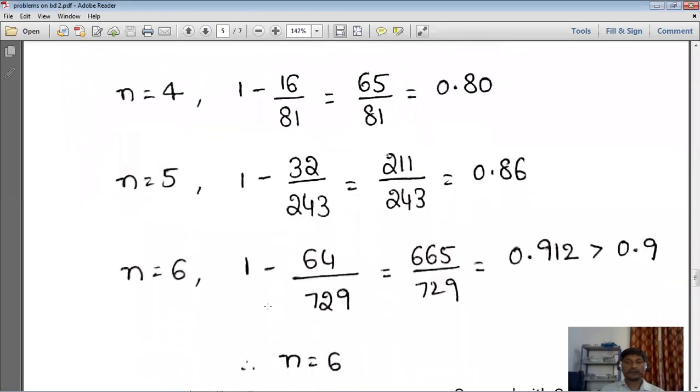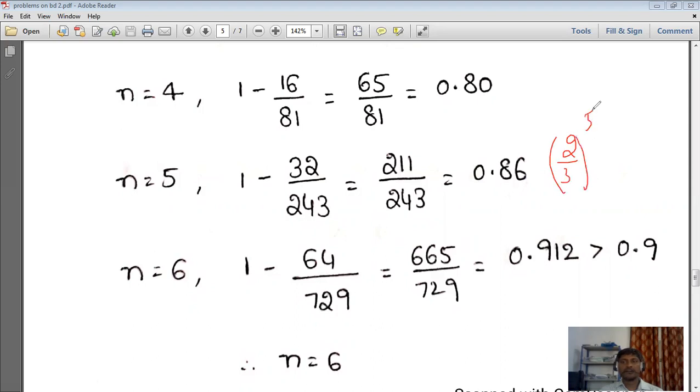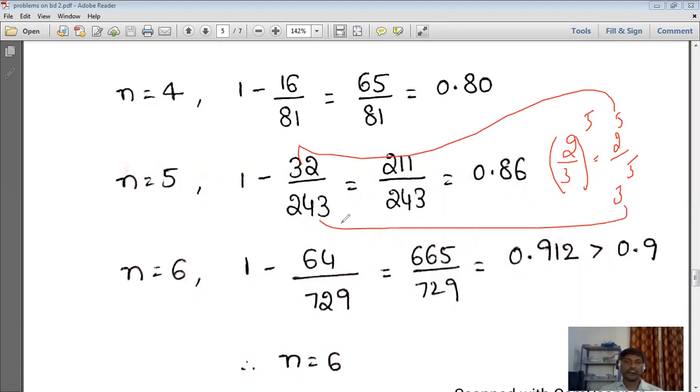Okay. Next, n is equal to 5. So we substituted n is equal to 5. That is 1 minus 2 by 3 whole power 5, right? So 2 by 3 whole power 5, simply we can write 2 power 5 by 3 power 5. 2 power 5 is nothing but 32, and 3 power 5 is nothing but 243. 243 minus 32, 211 by 243, and 0.86. This is also less than 0.9.